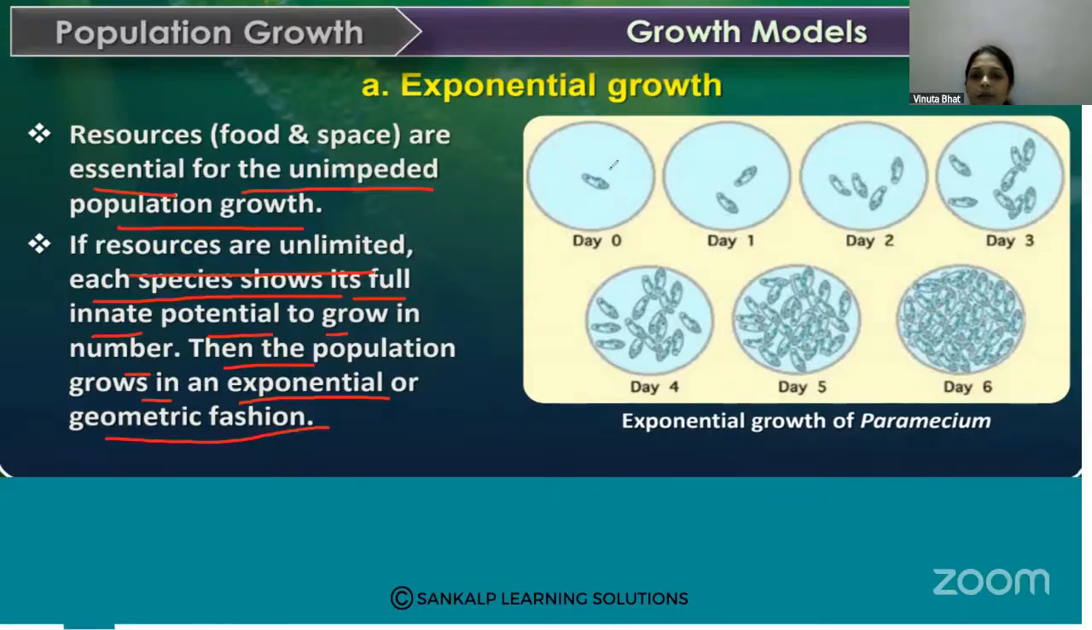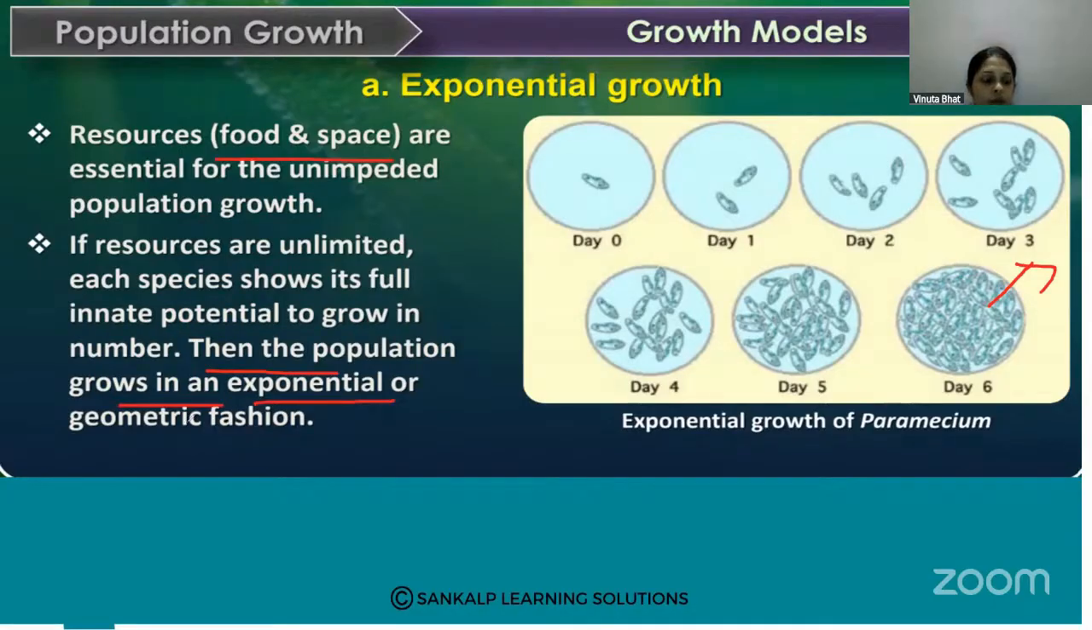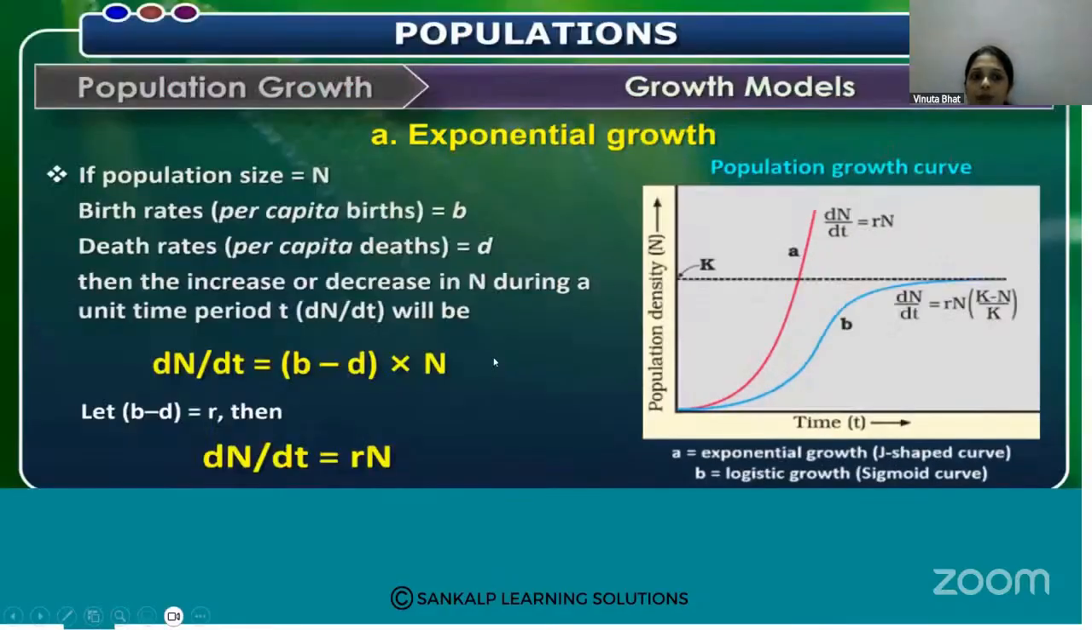See here, this is the paramecium colony. On day zero only one paramecium was there, but when it is provided with nutrients in a culture plate, nutrients and a lot of space, you can see how the paramecium growth takes place in that particular space. They are growing rapidly because of the food and space. The population grows in an exponential or geometric fashion. So you can see exponential growth here.